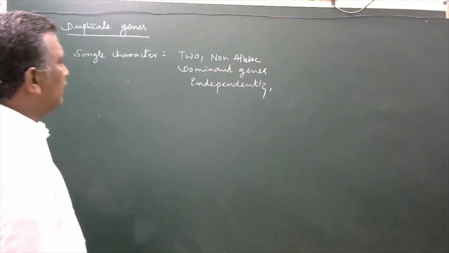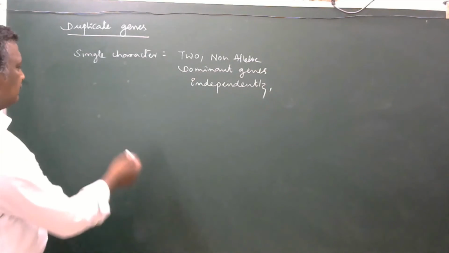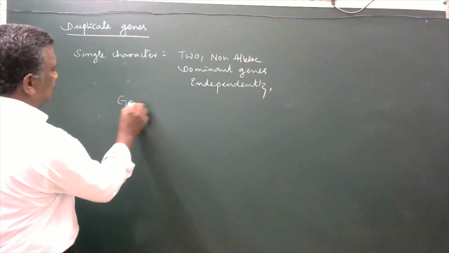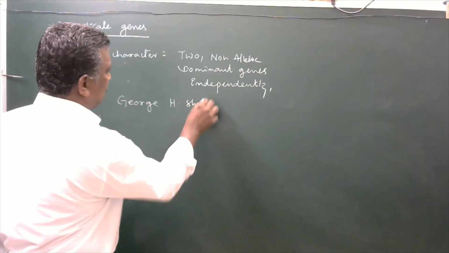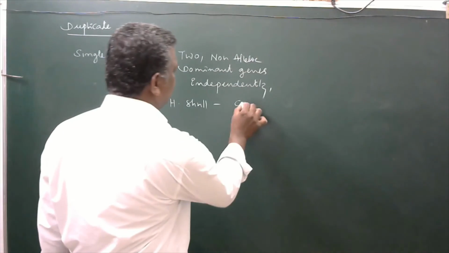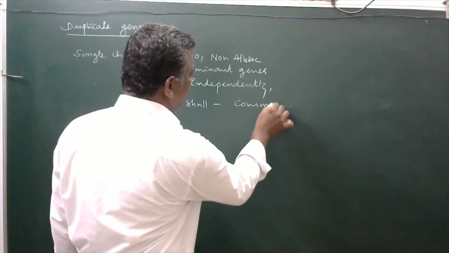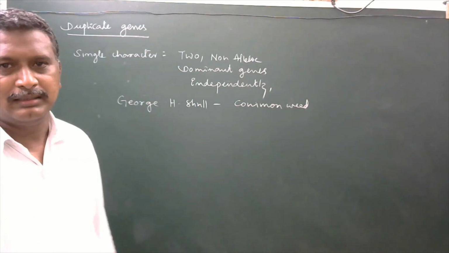Here, duplicate genes were observed by George H. Shull in a common weed, Shepherd's purse.